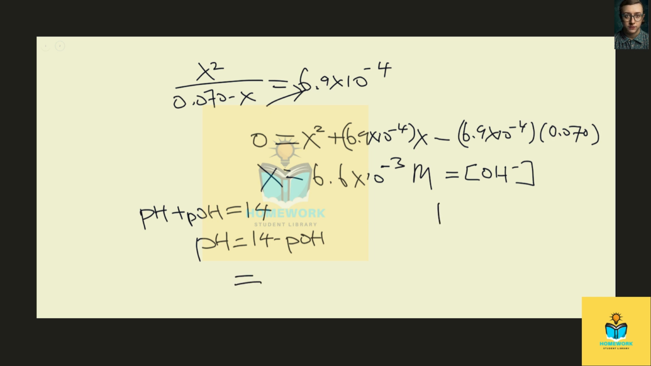All right, so for pOH, we simply take the negative log of our concentration of hydroxide, which will be our x. So we're going to take the negative log of 6.6 times 10 to the negative 3, and then we should have around 2.2. Okay, so we have 14 minus 2.2, and then we should be able to find that it equals 11.8 for our pH.